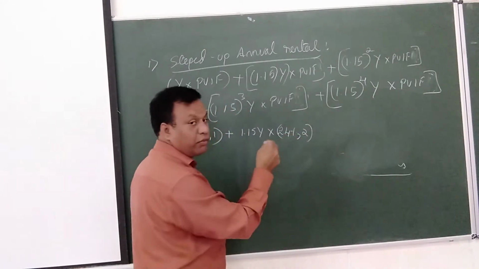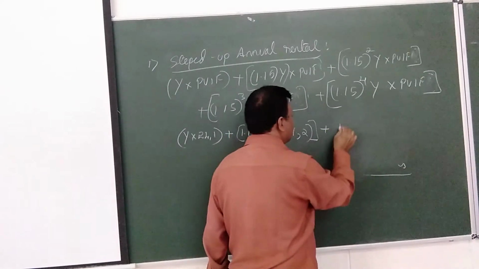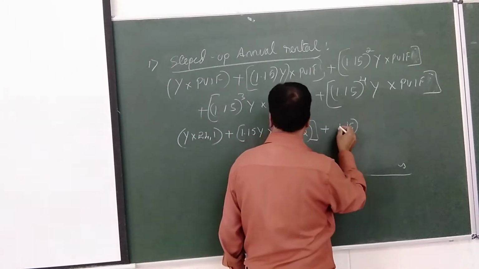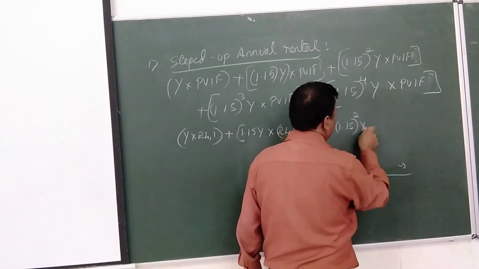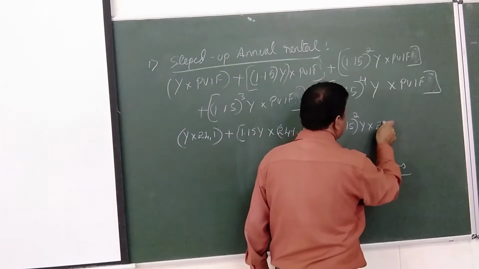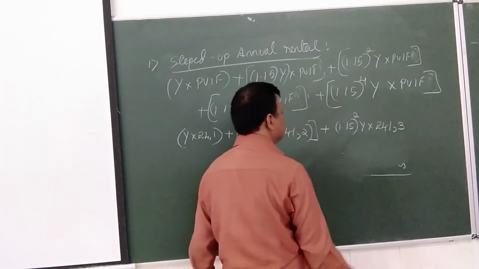It's not required, just for information I'm writing. Then plus 1.15 squared y into 24%, 3 years.